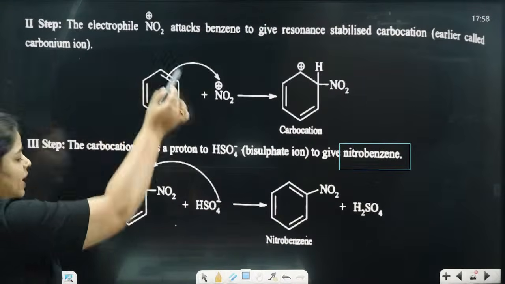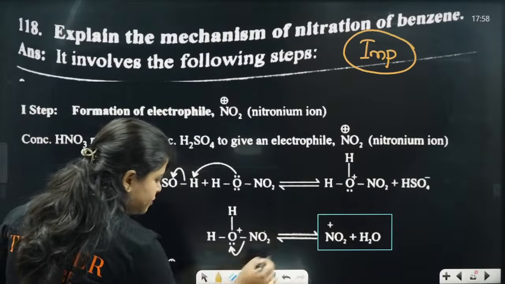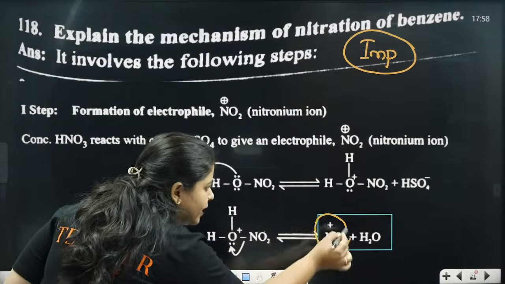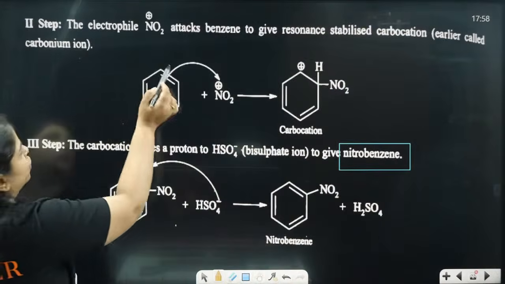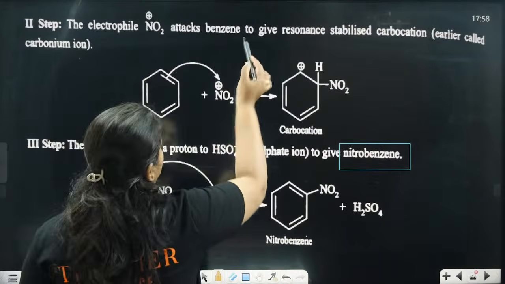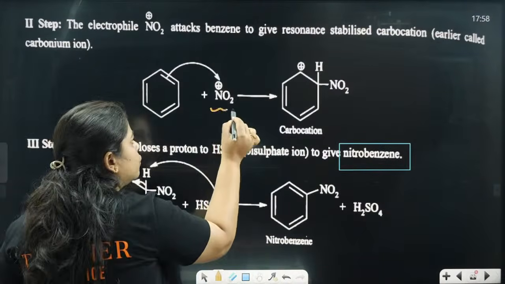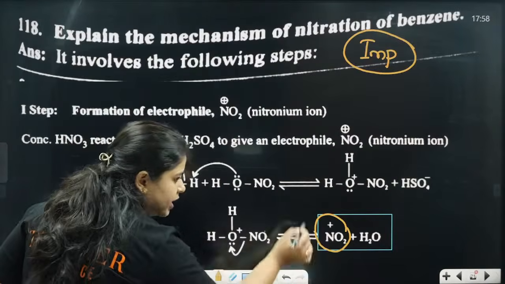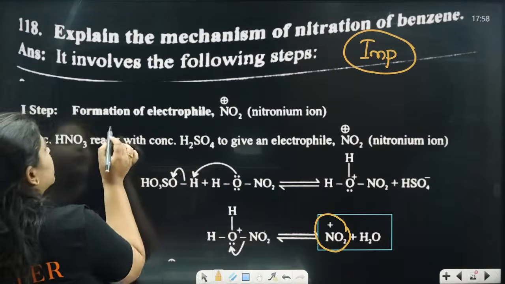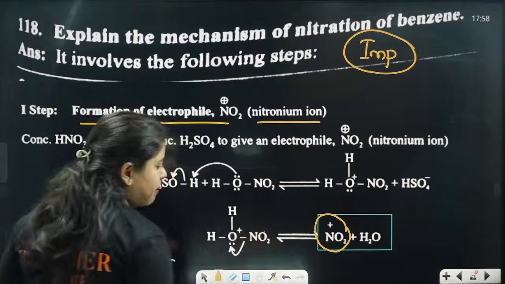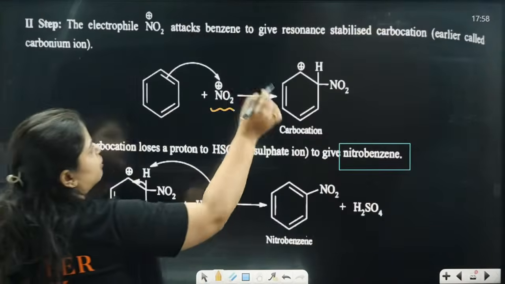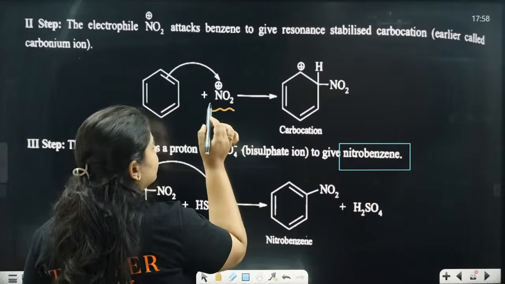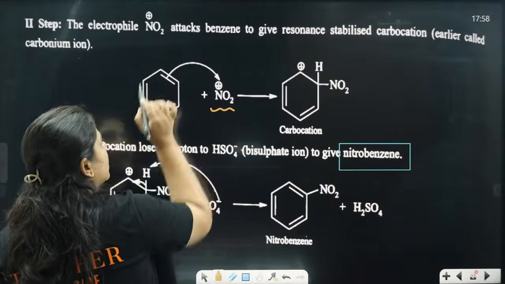This electrophile which has been formed, that NO2 plus will attack the benzene ring. Okay, this NO2 plus which we have got by forming the electrophile, the nitronium ion, will be reacting with what? Benzene.